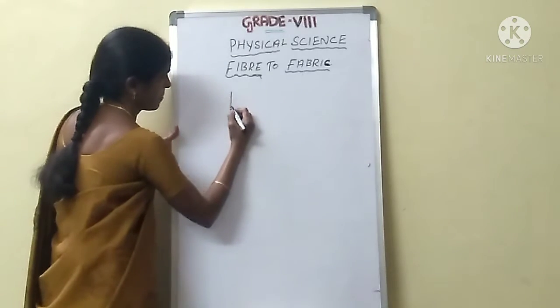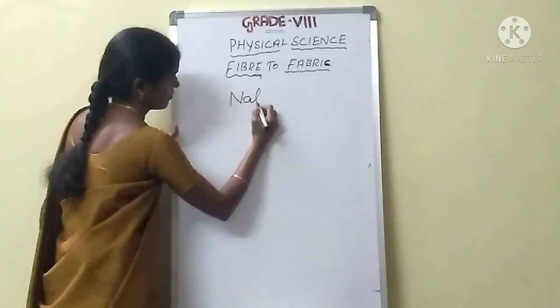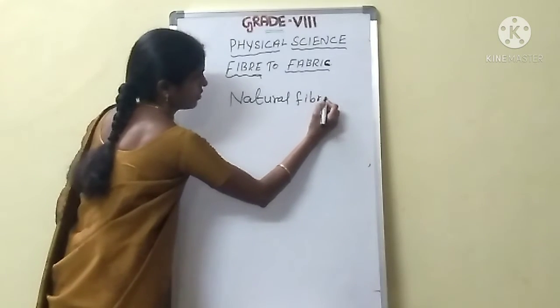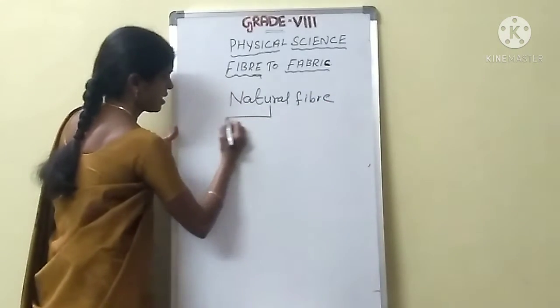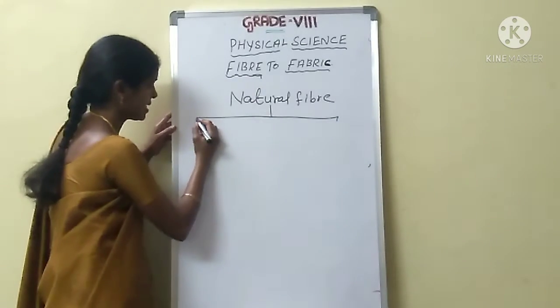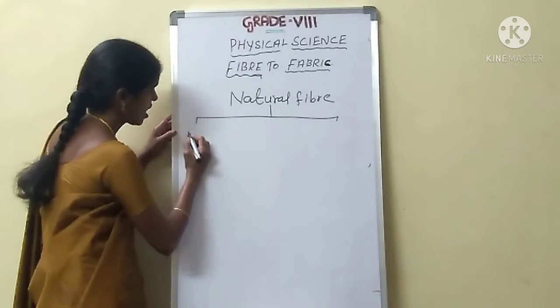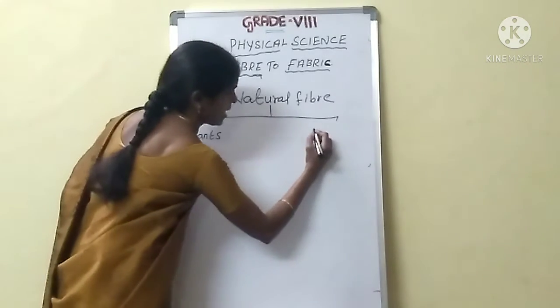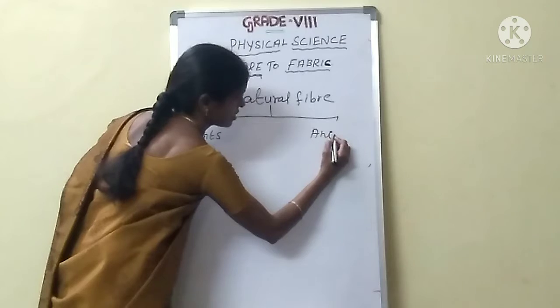See here, natural fibers are classified into two categories. What are the two categories? Natural fiber is obtained from plants and animals.